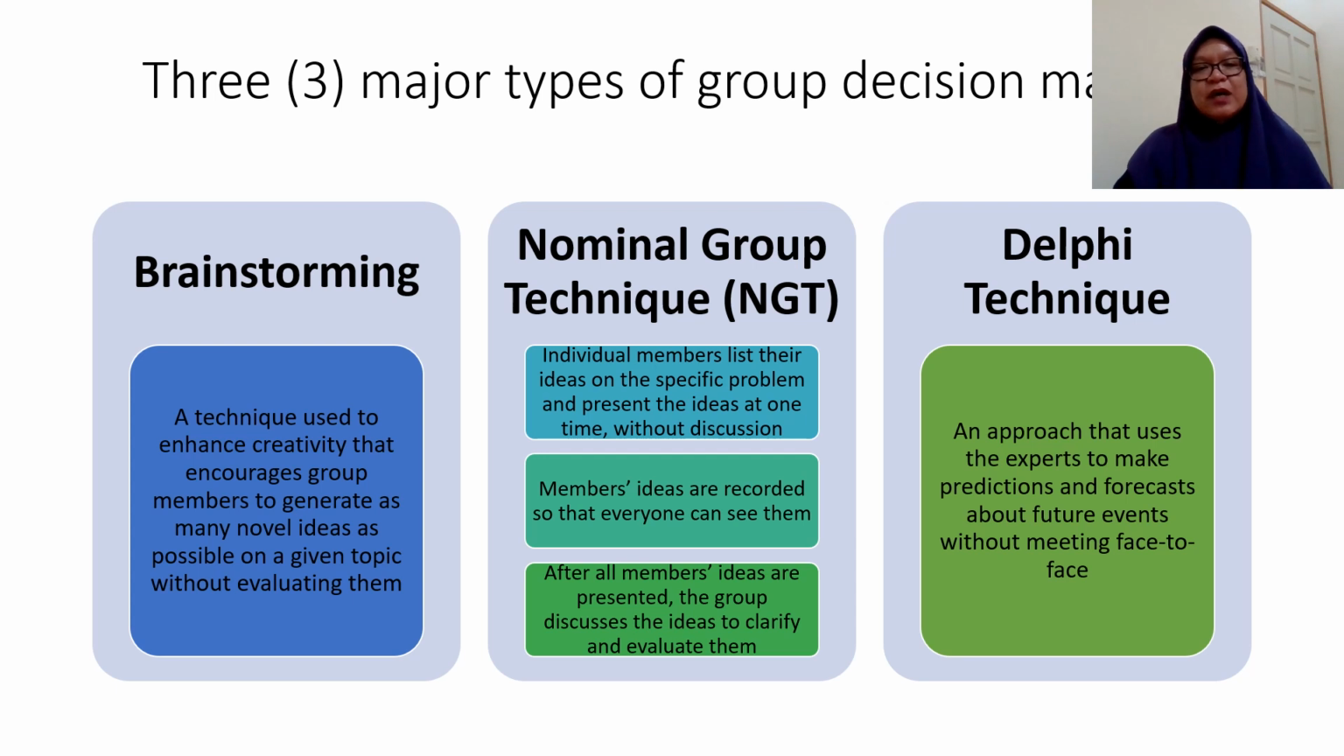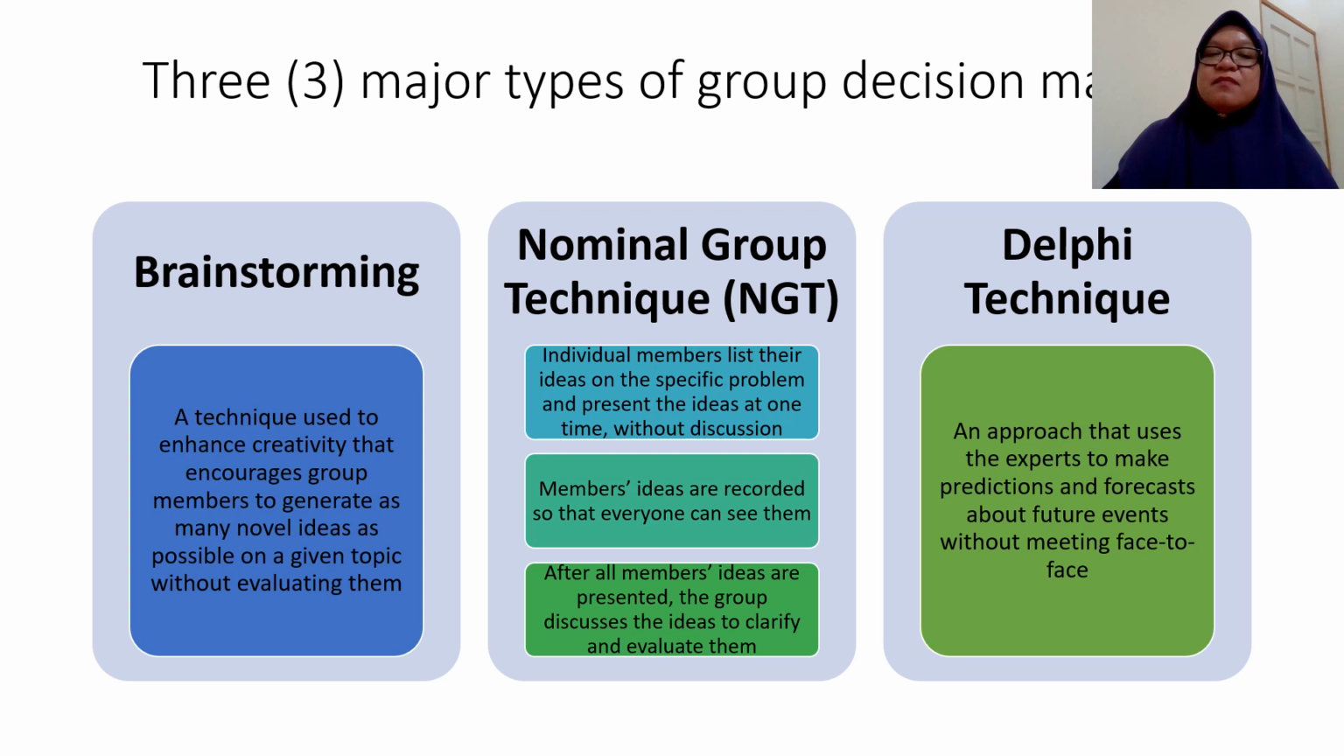Under decision making, mostly the manager will make the decision on their own. But sometimes the manager can also invite people or make the decision in a group. We have three types of group decision making. Group decision making means that the manager makes decisions in a group, not the manager himself alone. Here we have three major types of group decision making.